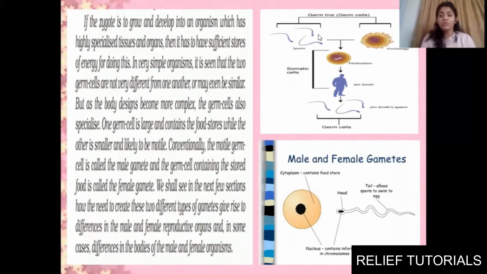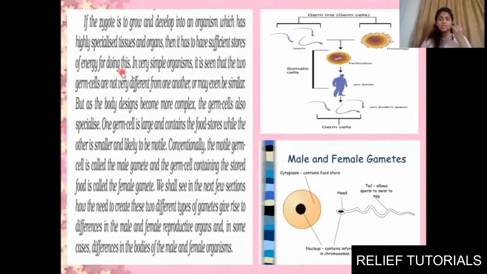Clear? Now this you can see in the diagram, this is sperm that we get from male, it is a male gamete, and this is ovum, that is female gamete. They will fuse together and with the process of fertilization they will form a zygote. Clear? Now if the zygote is to grow and develop into an organism which has highly specialized tissues and organs, you know that it will develop in the female body, right? And it has sufficient stores of energy for doing this. A body needs energy to do that.